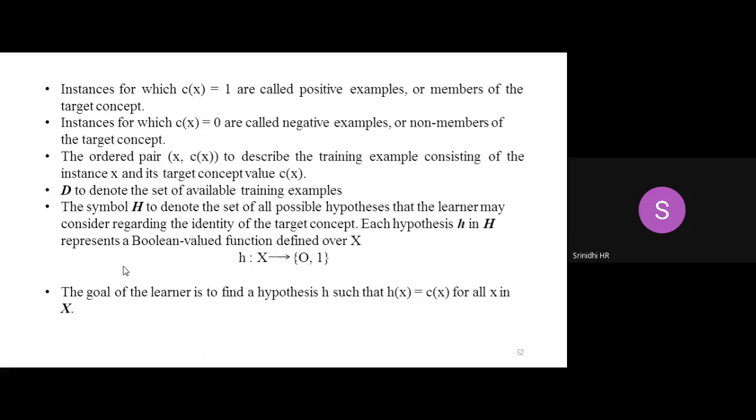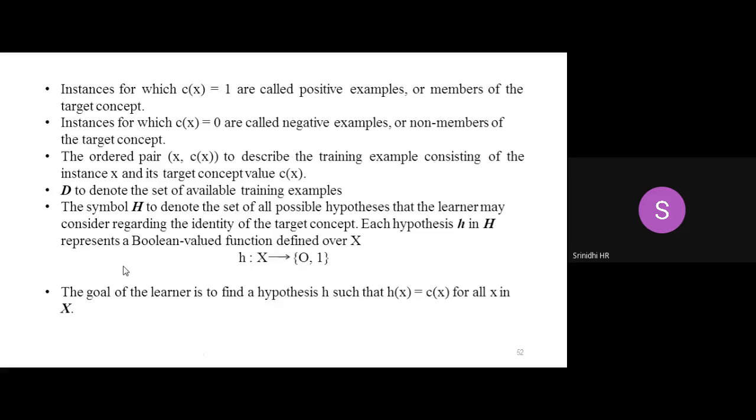What is my x? Here it's a set of the boolean valued function. Either it can be 0 or 1, that is positive or negative examples. So h will tell whether it is a positive example or a negative example, considering the values or the instances present within your set of x.